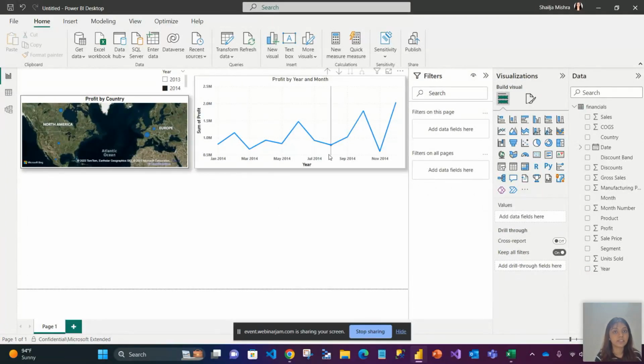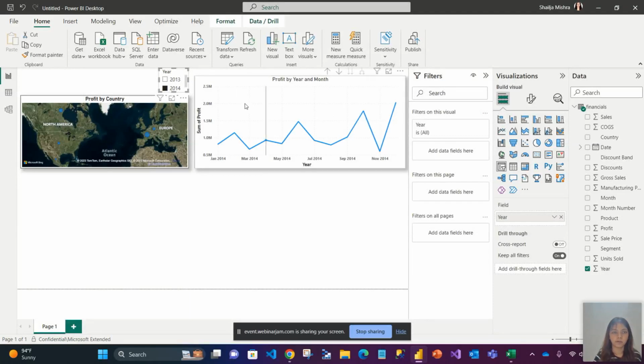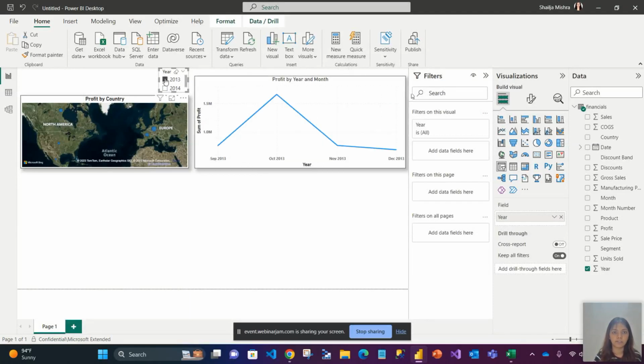Now all the visuals get changed with the slicer. Earlier, if I just uncheck this, these were the visuals. When I click 2014 here, both the visuals get changed because now your entire dashboard, your entire visuals, your entire data has been sliced on the basis of your selection. Now, for 2014, this is how my company performed. Okay, now I say no. For 2013, this is how my company performed.